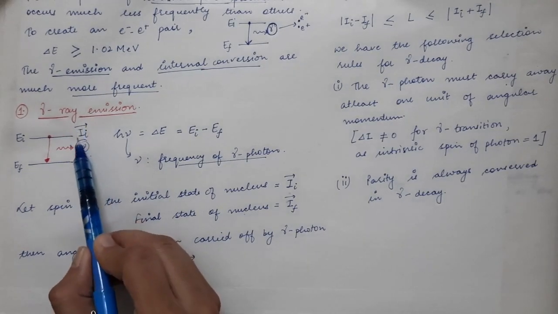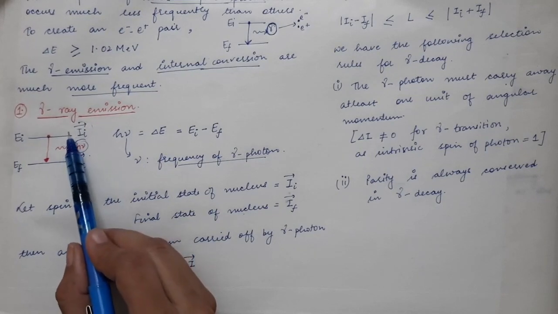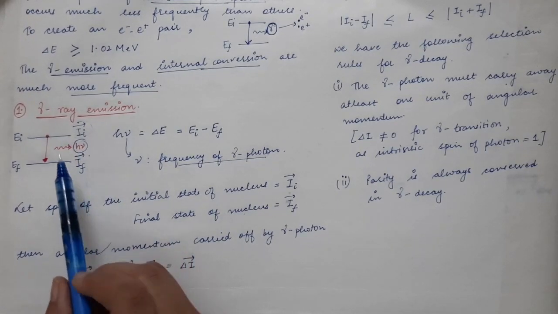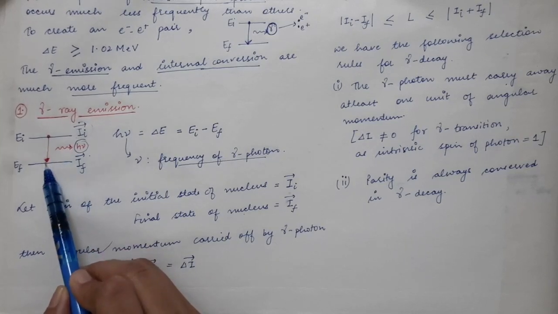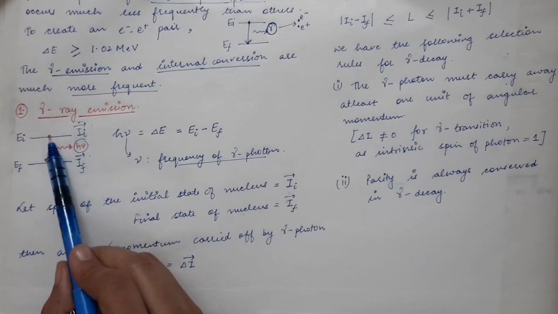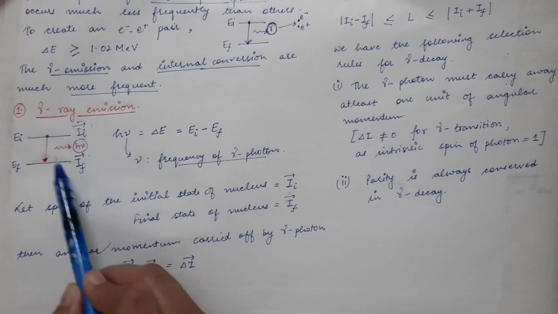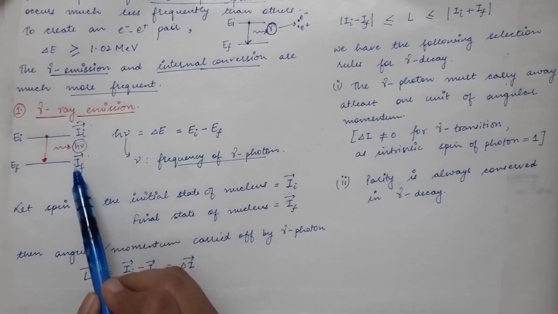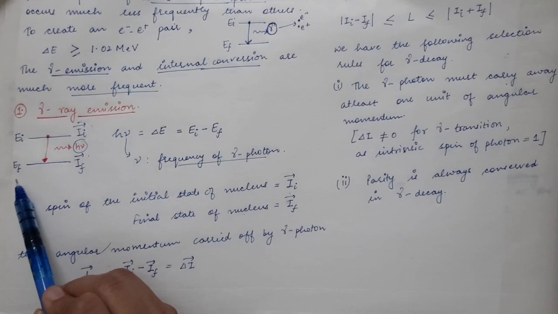When the nucleus transits from the upper state to the lower state, it is changing its energy as well as its spin. So the spin will also change and the energy will also change.